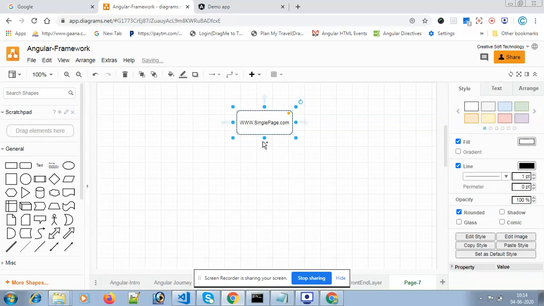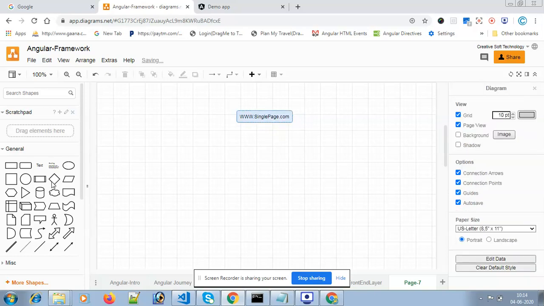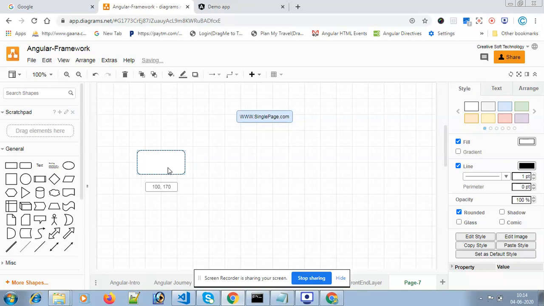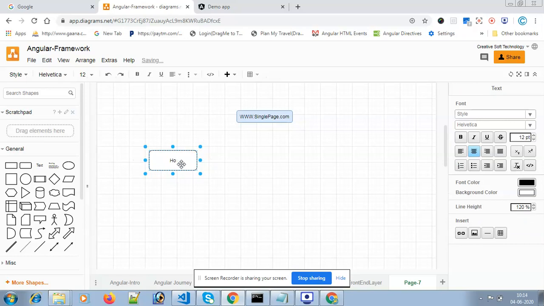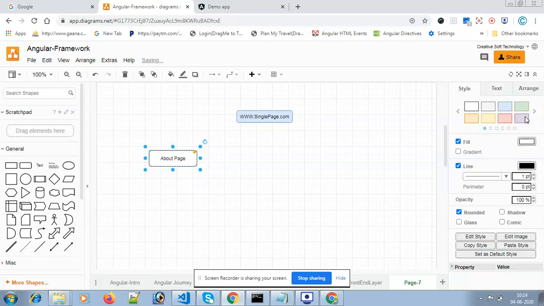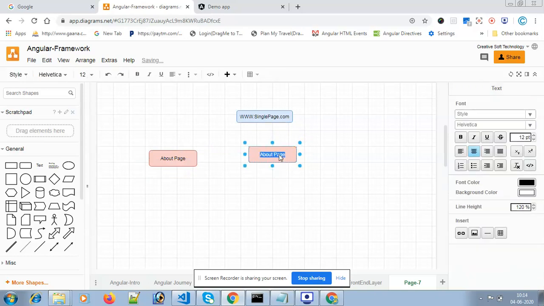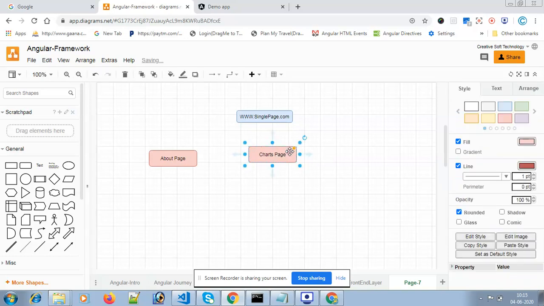This is my main application, and I have many pages, like my about page, my charts page, and an analytics page.